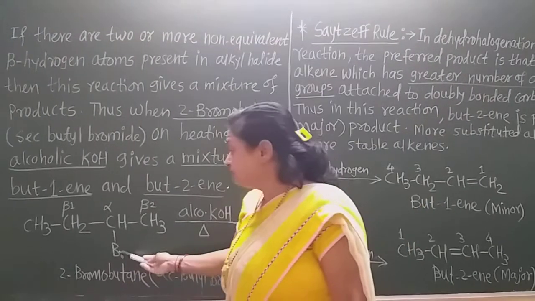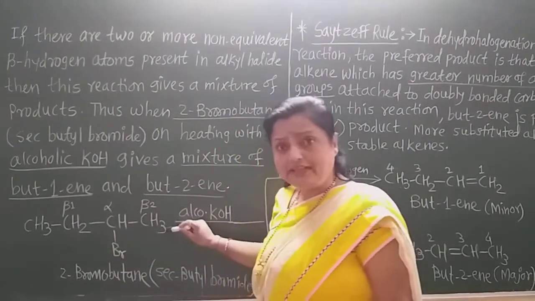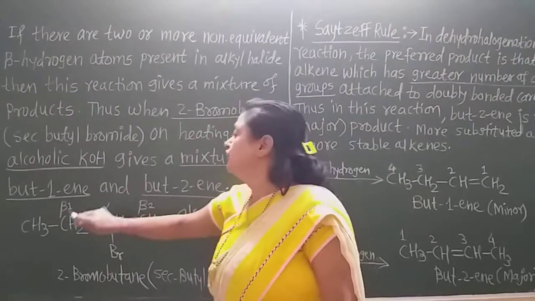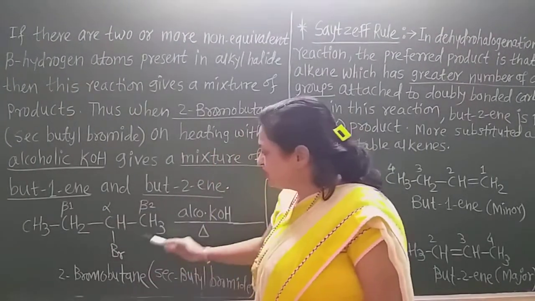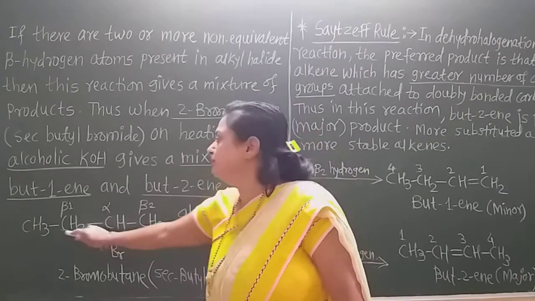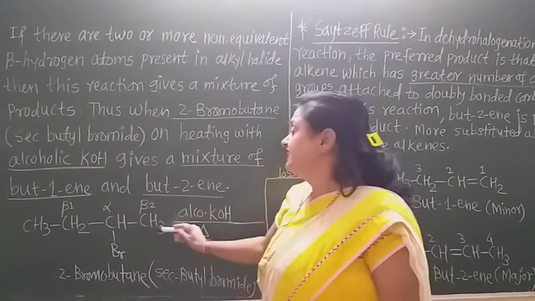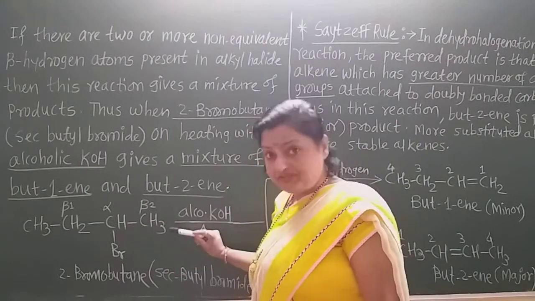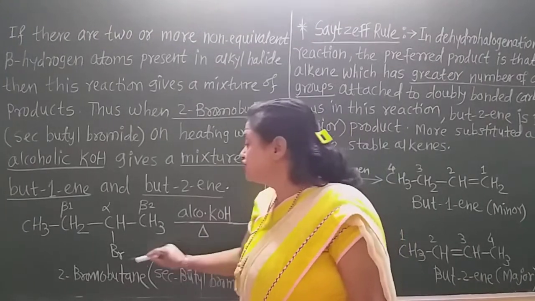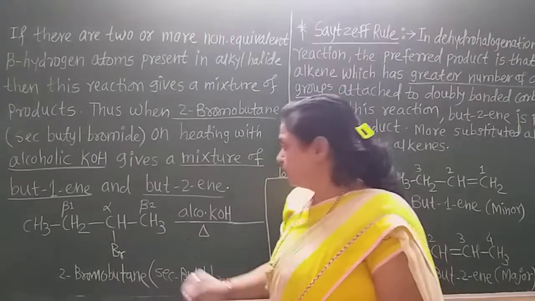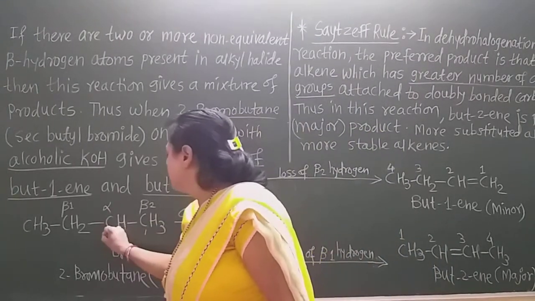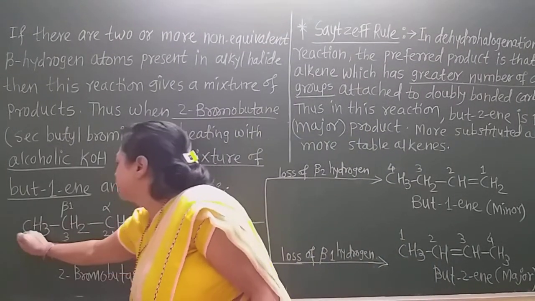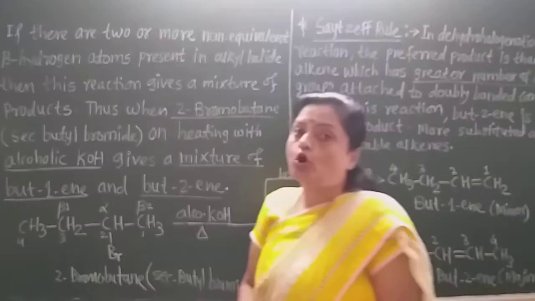Now by giving the numbering 1, 2, 3, 4, this is 2-bromobutane, because in the straight chain there are 4 carbon atoms and the bromine is on the second carbon, numbering from this side. That is the IUPAC name of this compound.